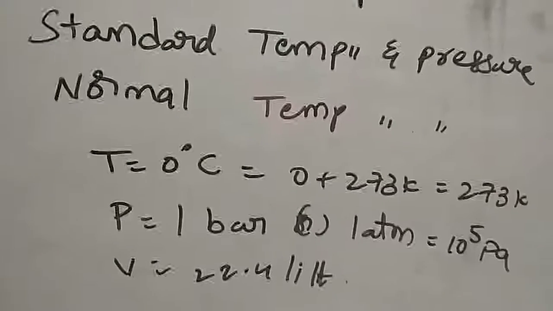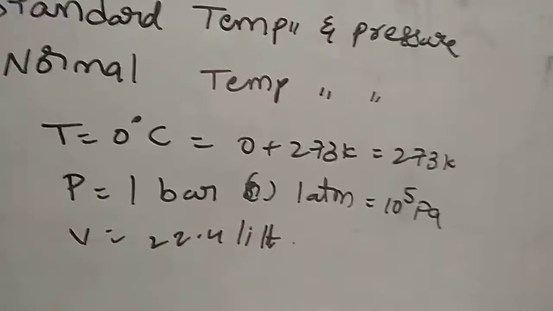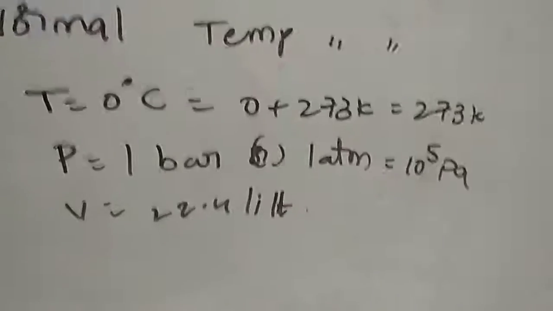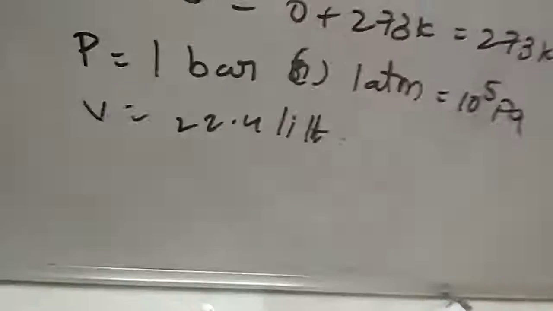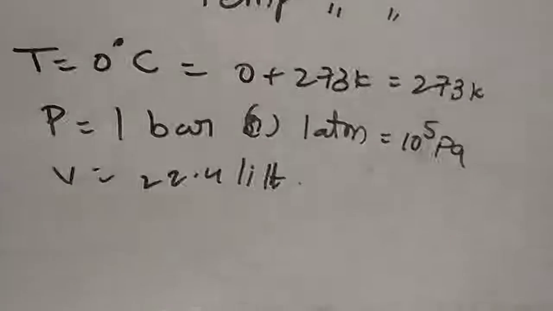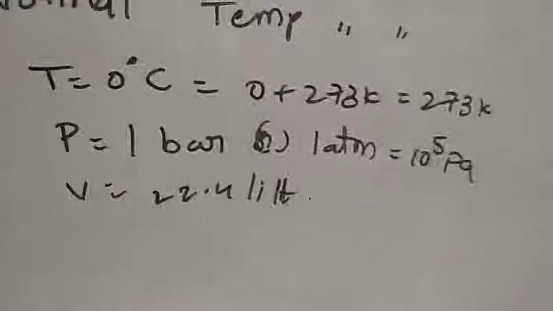Temperature is 0 degrees Celsius, and if you want to consider it in Kelvin, we add 273, so 273 Kelvin. For pressure, 1 atmosphere is 0.987 bar. That's why we can consider 1 bar approximately equal to 1 atmosphere, which is equal to 10 to the power of 5 pascals, and the volume will be 22.4 liters. Recently they considered that volume as 22.7 liters, but here we consider 22.4 liters. Again, that we study in the measurable properties of gases. Have a look over this.